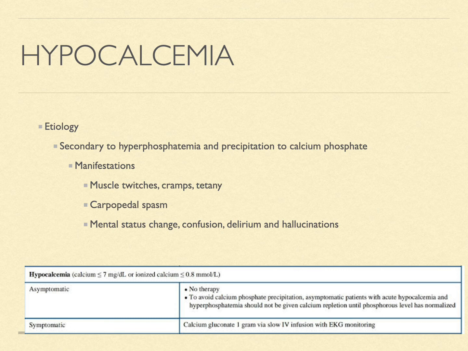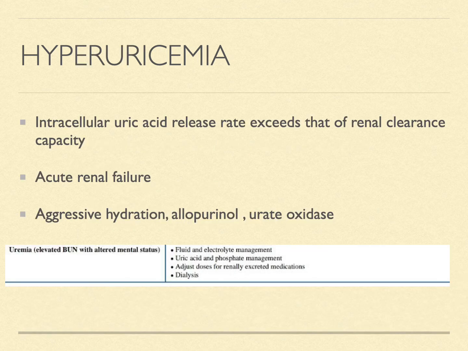Asymptomatic patients with acute hypocalcemia and hyperphosphatemia should not be given calcium repletion until the phosphorus levels have been normalized. In symptomatic patients, calcium gluconate 1 gram via slow IV infusion with ECG monitoring is done. In hyperuricemia, the intracellular uric acid release rate exceeds that of the renal clearance. So that in turn leads to acute renal failure.